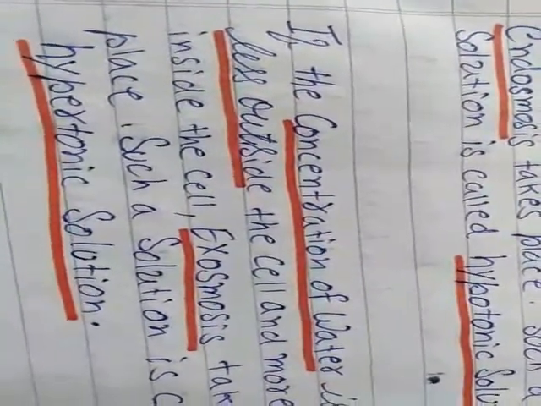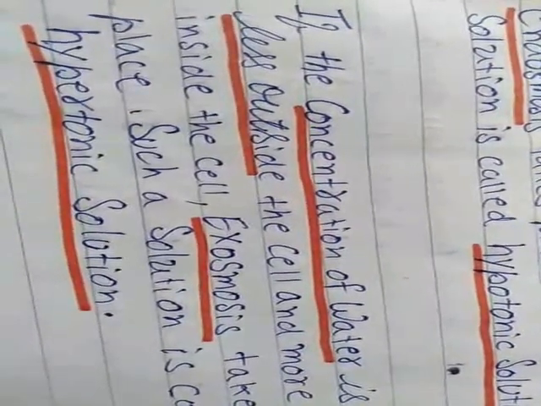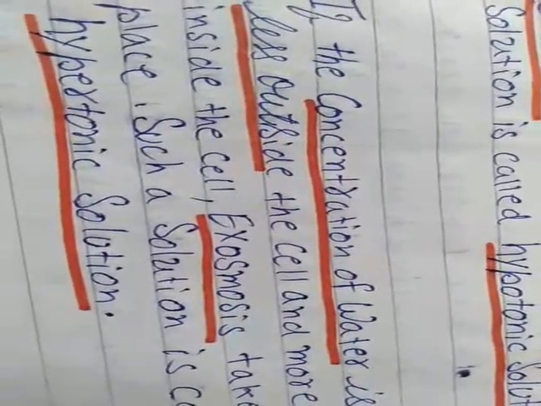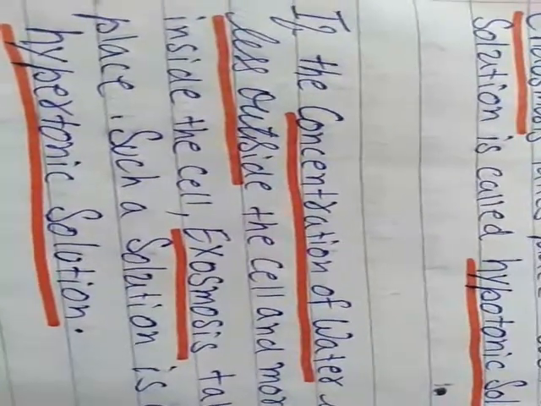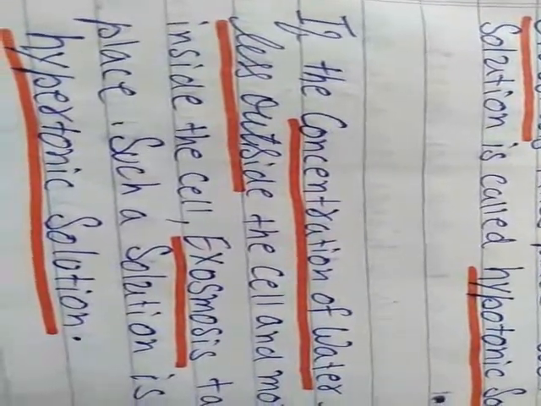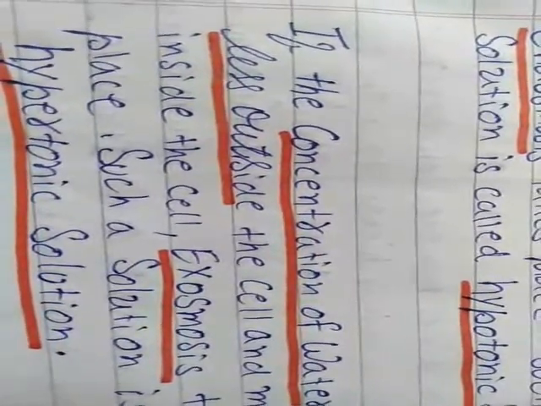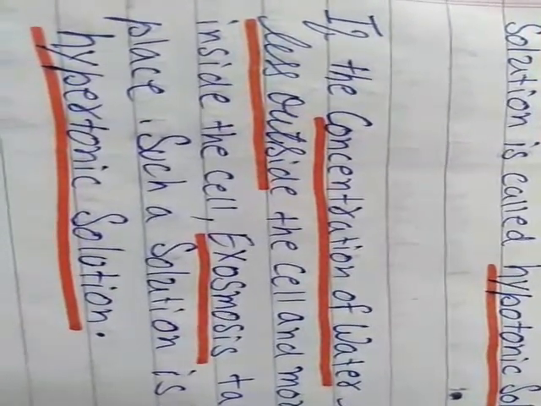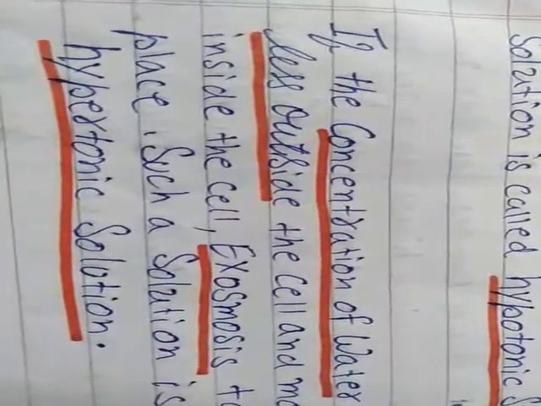The next is hypertonic solution. If the concentration of the water is less outside and inside the cell there is more concentration of water, then what will happen? Then exoosmosis will take place. The water will again move from where? From higher concentration to the lower concentration, and higher concentration is where? Inside the cell. So the water will move from inside towards the outside. So this process is exoosmosis and the solution is called a hypertonic solution.